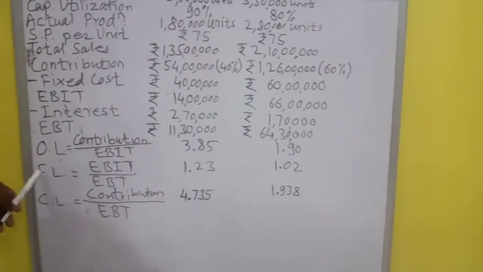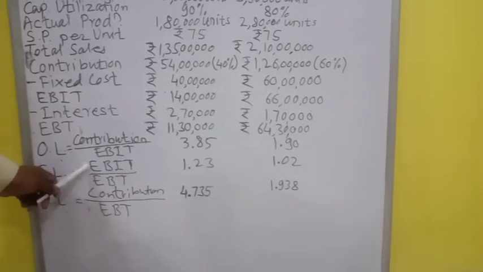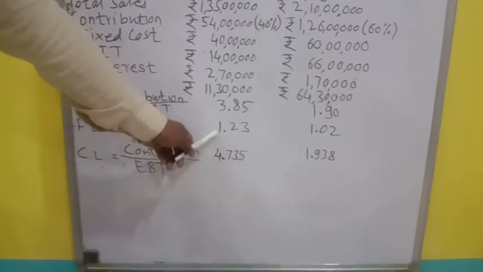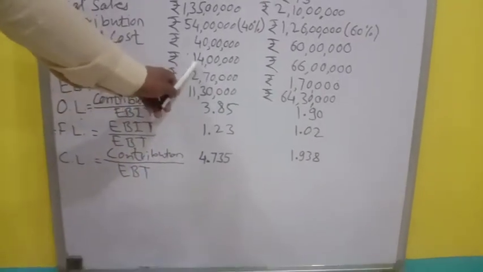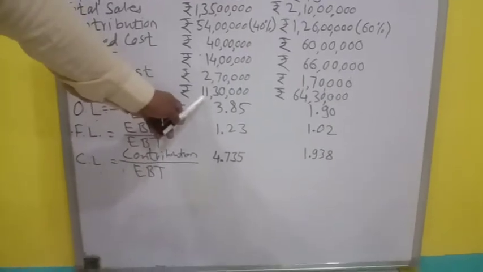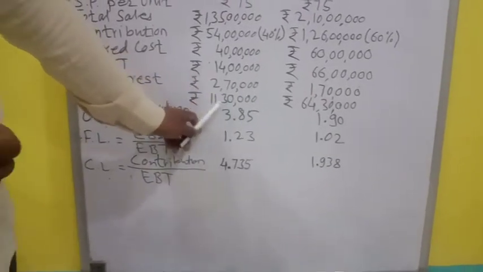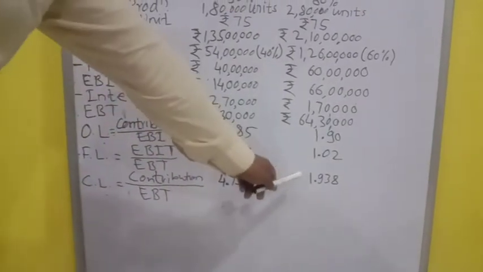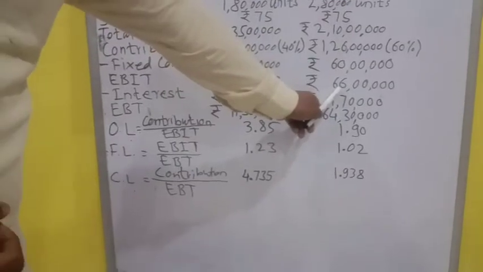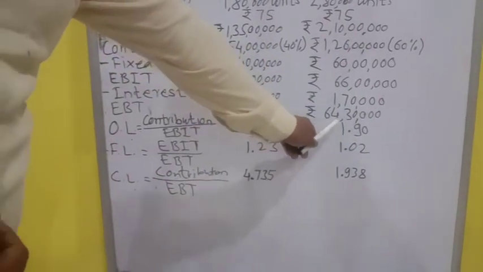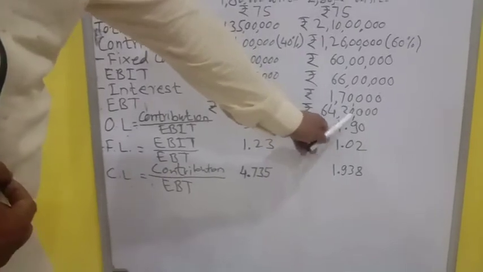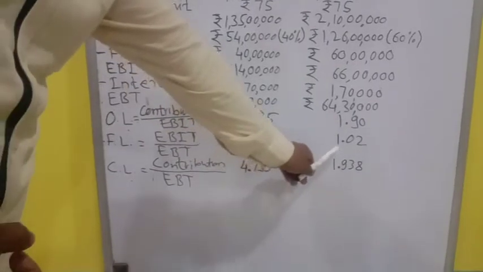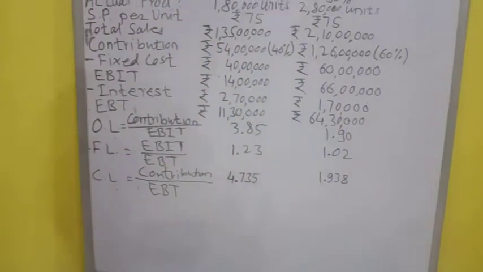Then the financial leverage. The formula for financial leverage is EBIT divided by EBT. For Aditya Limited, the EBIT is already known, that is 14 lakh rupees divided by EBT. EBT is 11,30,000 rupees. So 14 lakh rupees divided by 11,30,000 rupees, you will get the answer, that is 1.23. And for Amar Limited, the EBIT is 66 lakh rupees and earning before tax is 64 lakh 30,000 rupees. So 66 lakh divided by 64 lakh 30,000 rupees, you will get the answer, that is 1.02.